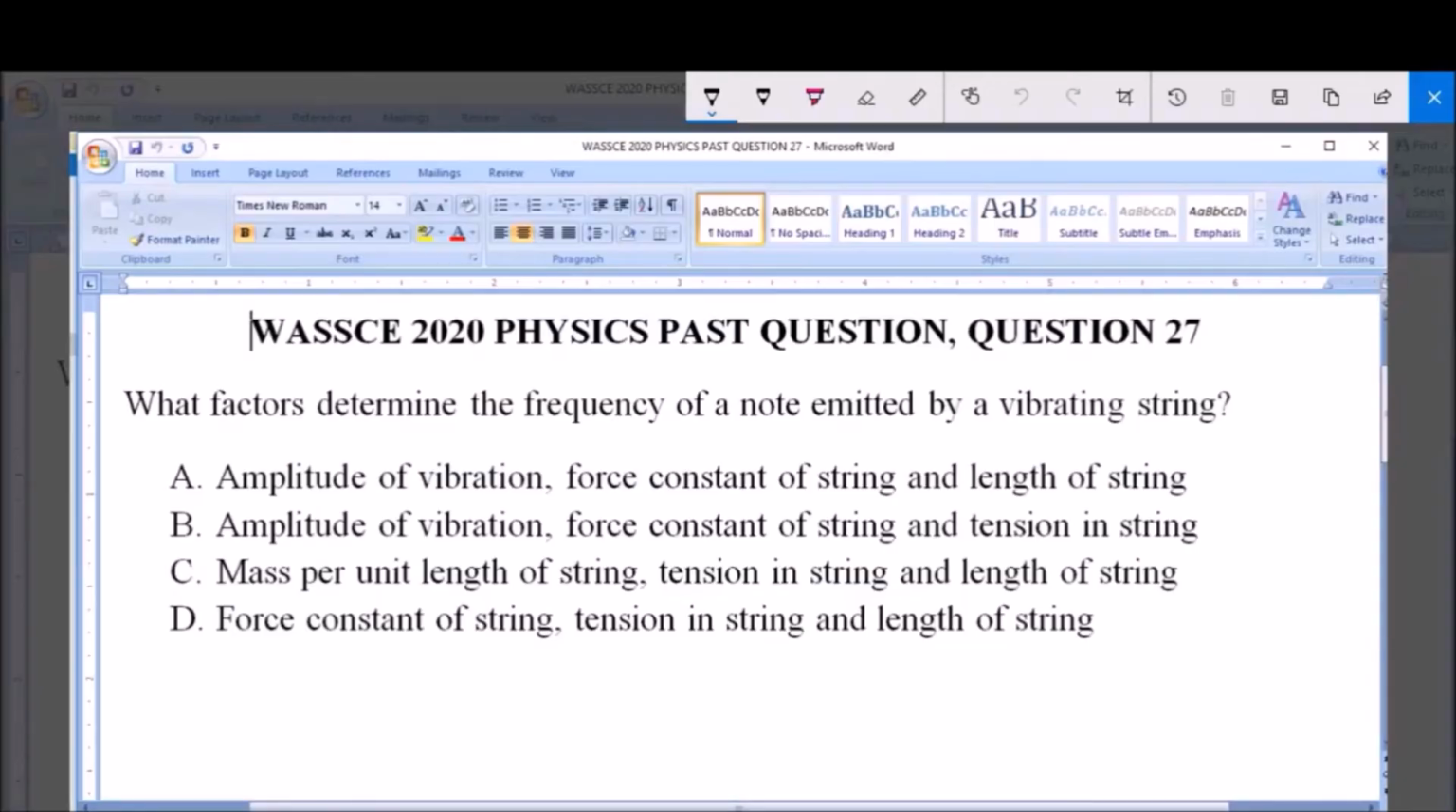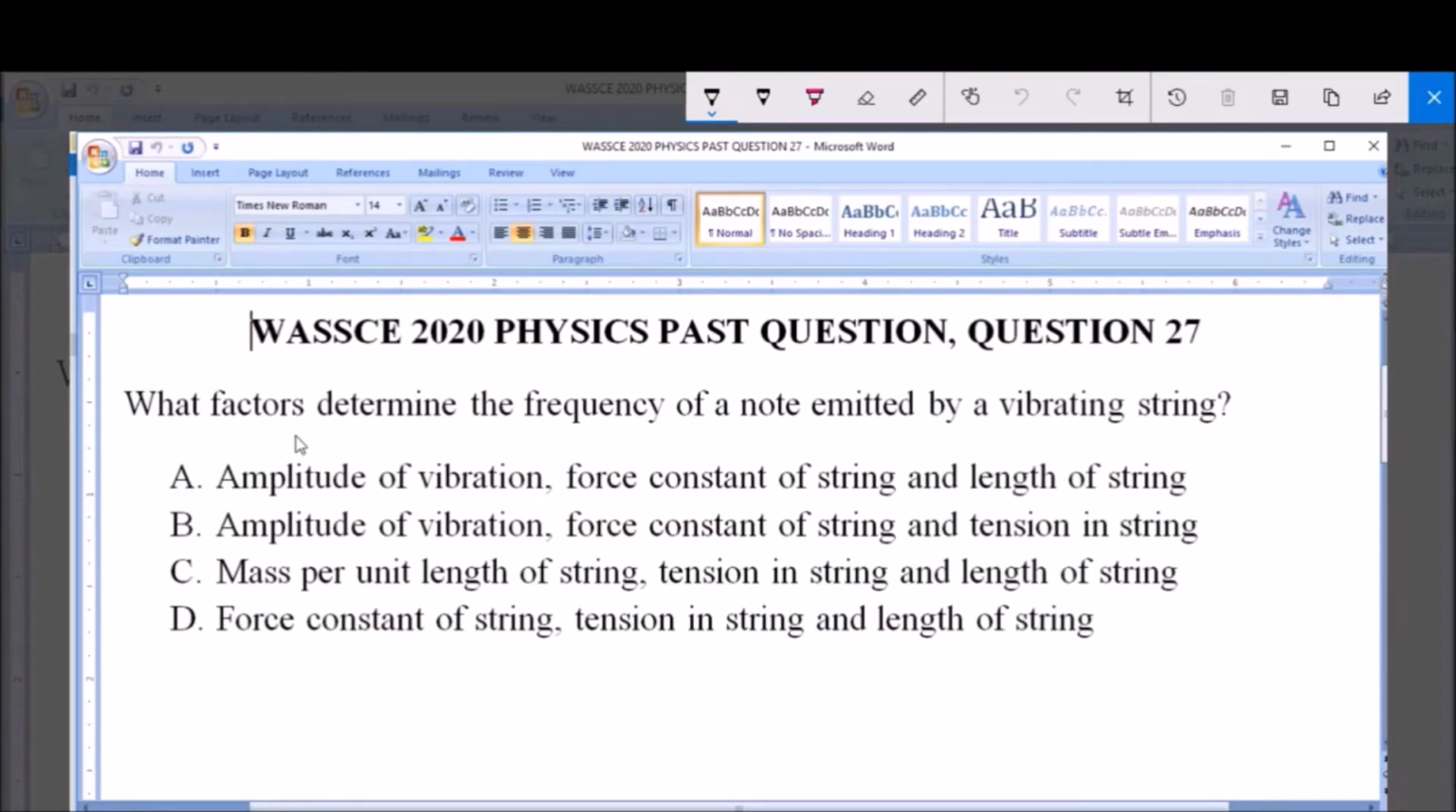Hello, good day and welcome. I will be answering WASSCE 2020 Physics Past Question, question 27. What factors determine the frequency of a note emitted by a vibrating string? A. The amplitude of vibration, force constant of string and length of string. B. Amplitude of vibration, force constant of string and tension in string. C. Mass per unit length of string, tension in string and length of string. And D. Force constant of string, tension in string and length of string.